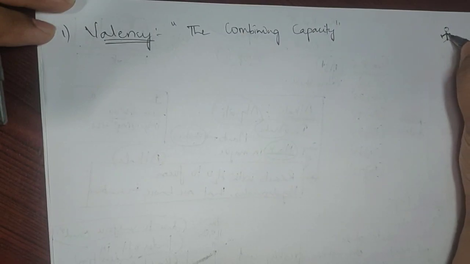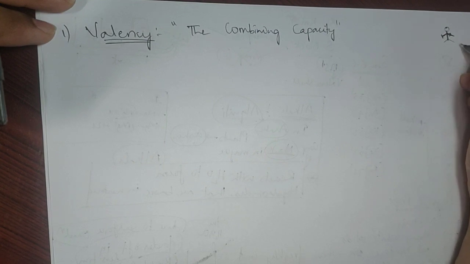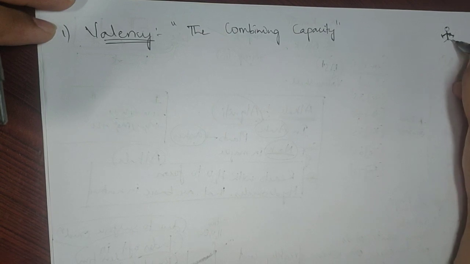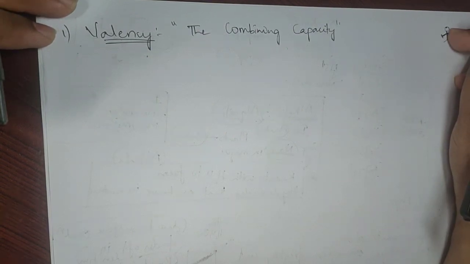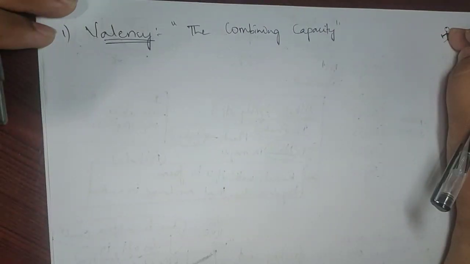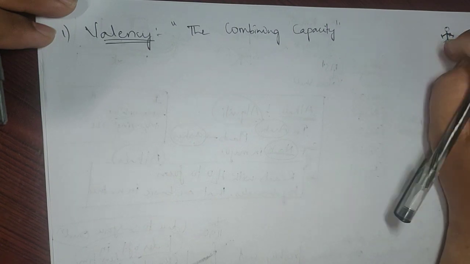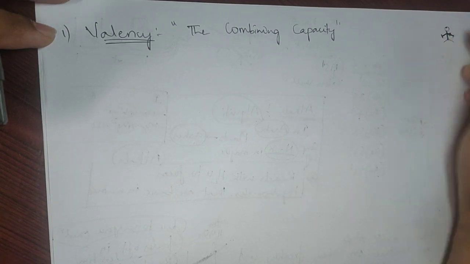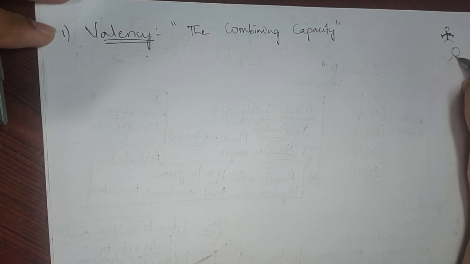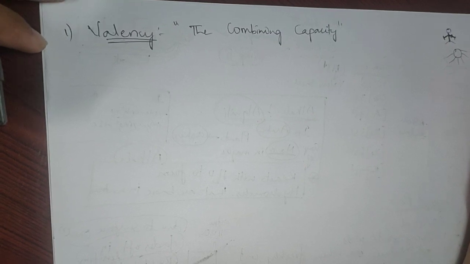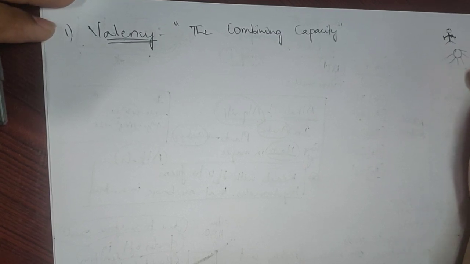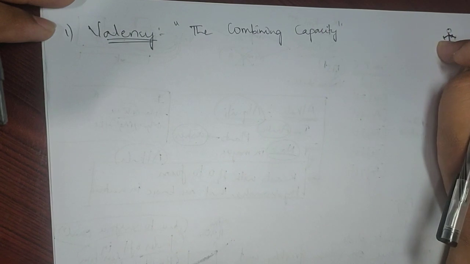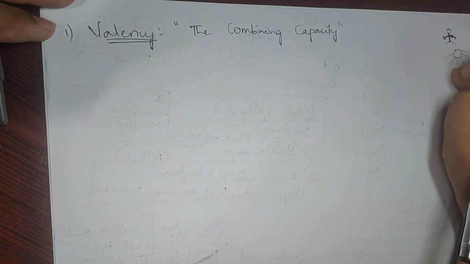Suppose if he has two hands, at a time how many handshakes can he give? Two hands are there, so definitely two handshakes. So in a simple understanding, if it is one single-handed fellow, then his combining capacity is 1. He can hold only one fellow. If he has two hands, his combining capacity is 2. Suppose I bring an octopus here. So the octopus can hold how many fellows? 8 fellows, right? So 8 is the combining capacity of the octopus. In other words, for this fellow his valency is 1, his valency is 2, his valency is 8.